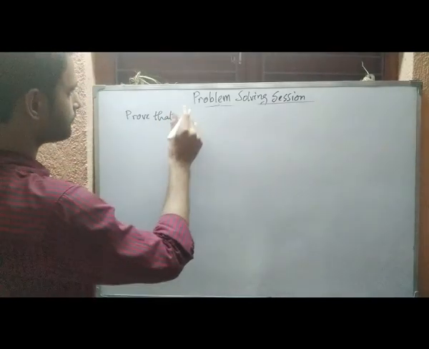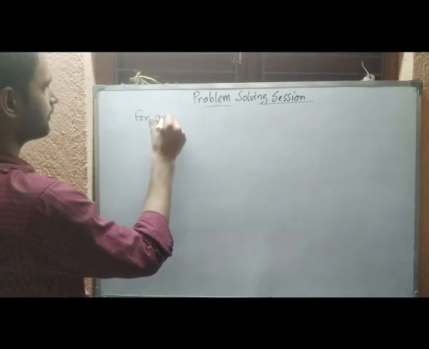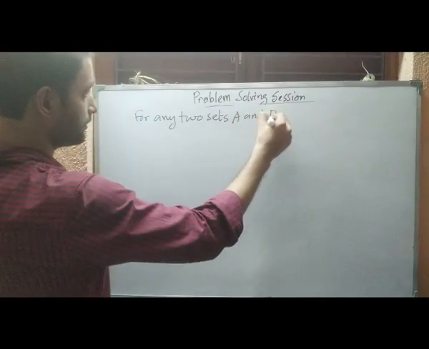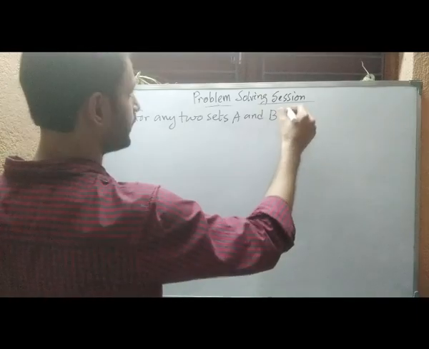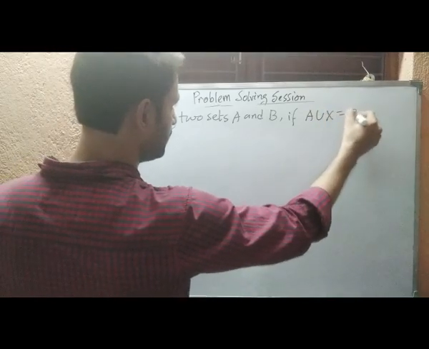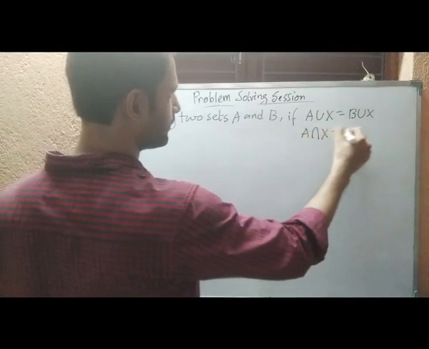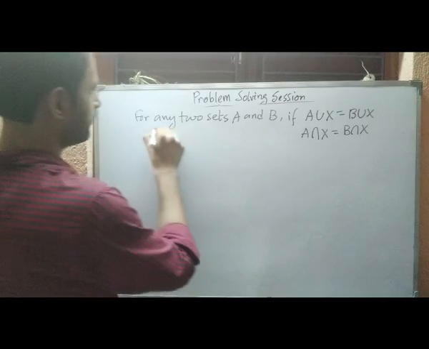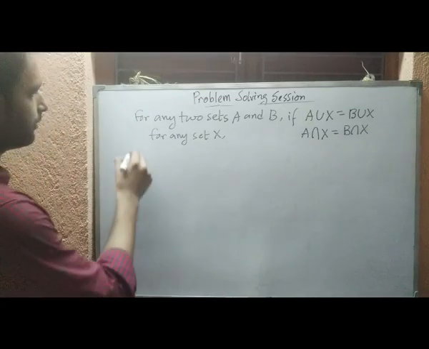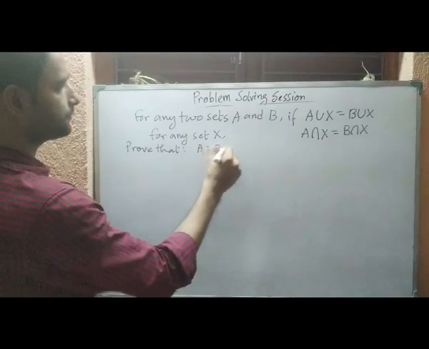It says, for any two sets A and B, if A union X is equal to B union X, where X is another set, and also A intersection X is equal to B intersection X for any set X, then we can prove that A will be equal to B.